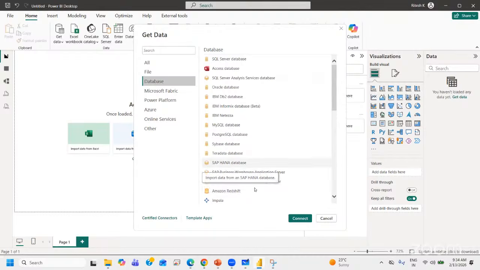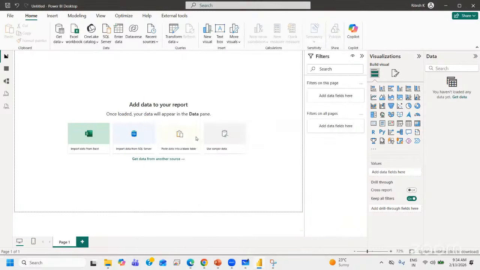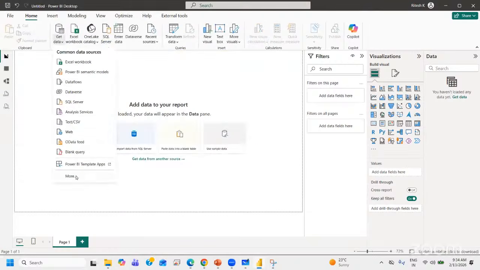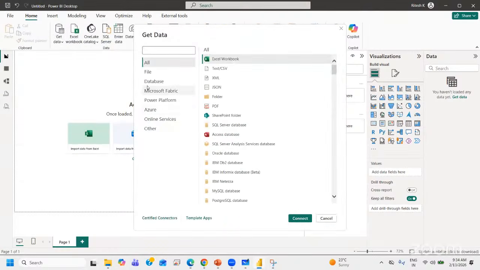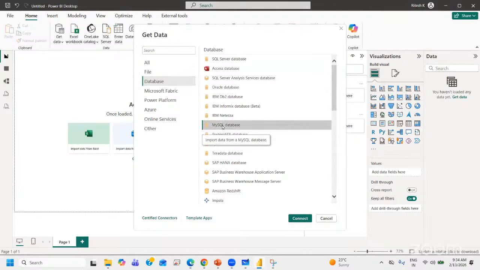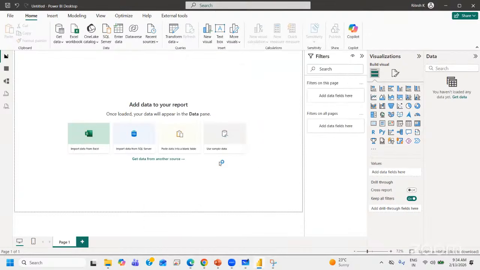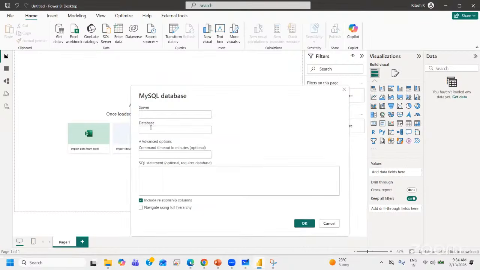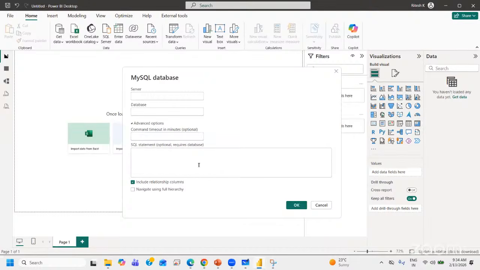Now, whichever database you want, maybe ours was MySQL. So you have the MySQL database. You just click on Connect. It would ask you the server name and database name. Let me open that again. MySQL database. Click on Connect. It would open a window where it will ask you the server name and database name. You can mention whatever server and database you have.